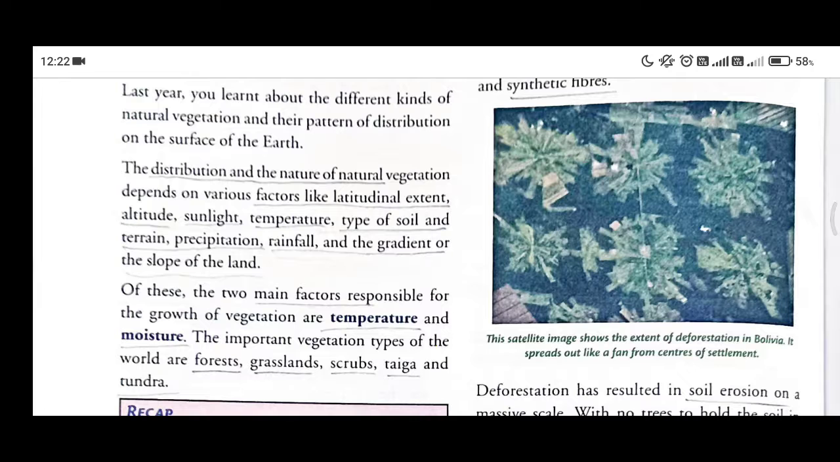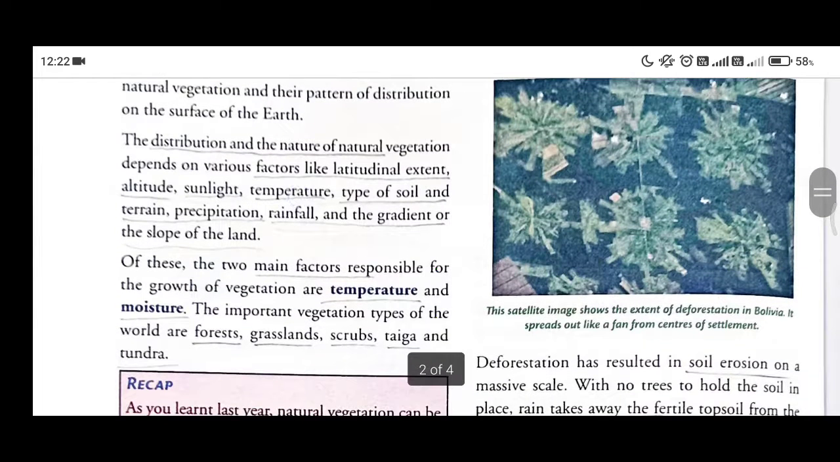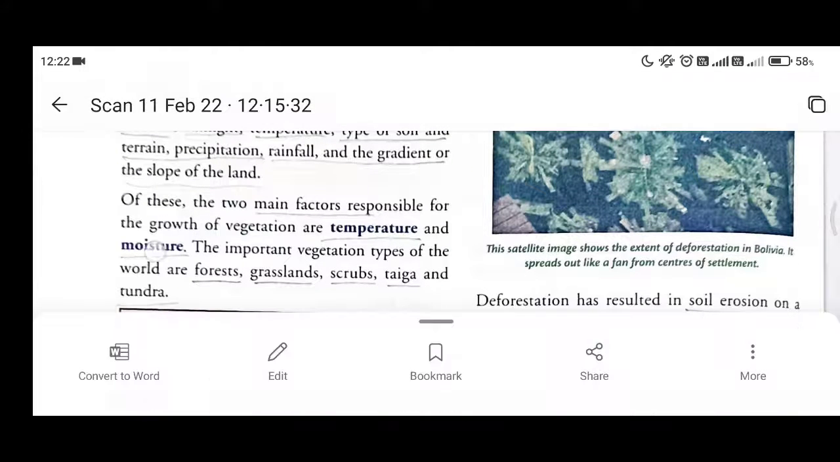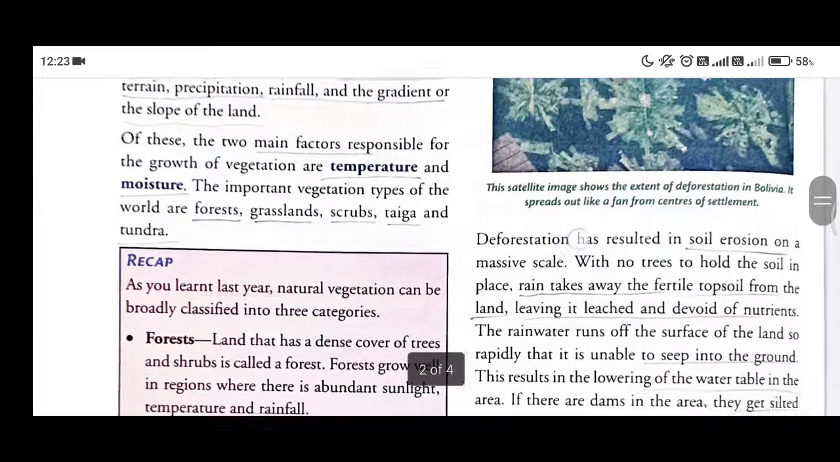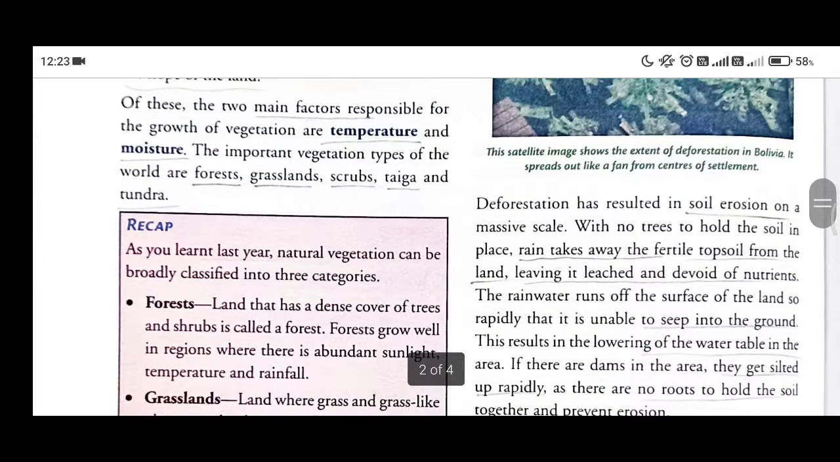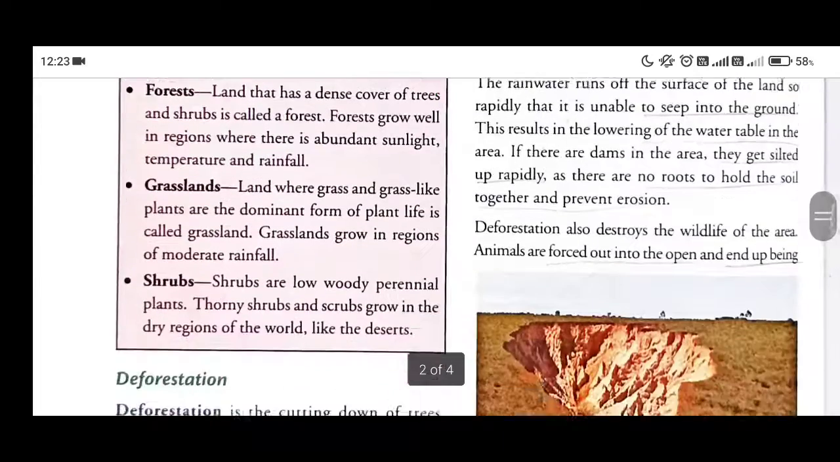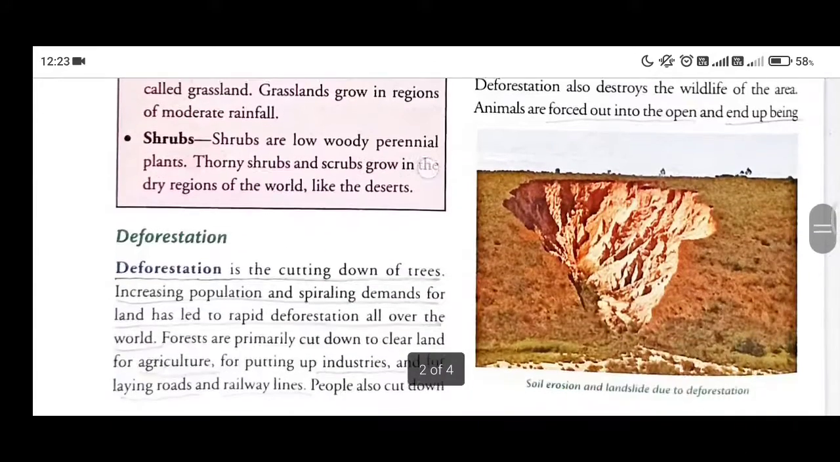So the next one is the gradient or the slope of the land. Out of these factors, the main factors are the temperature and the moisture that are available at a particular place. The important vegetation types of the world are forest, grasslands, shrubs, then taiga and tundra. Here are the meanings of forest, grassland and shrubs.